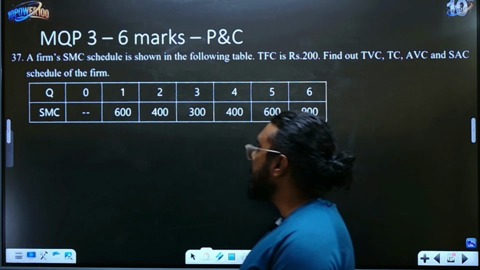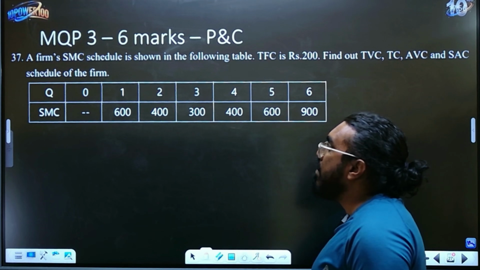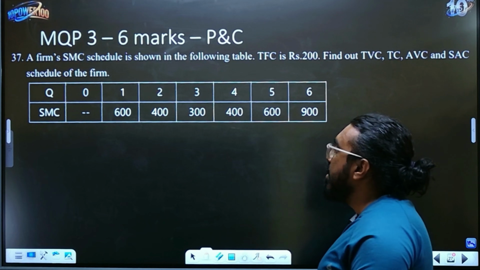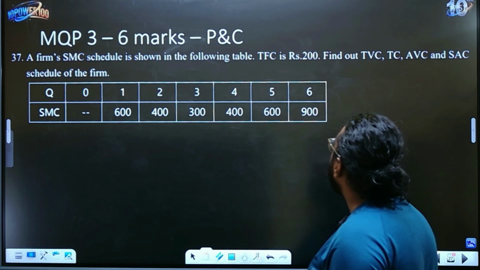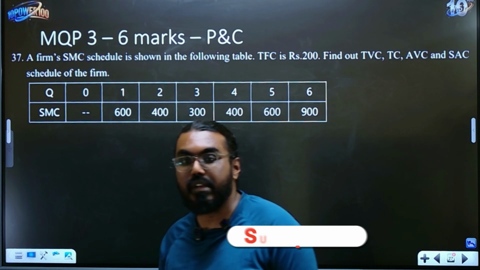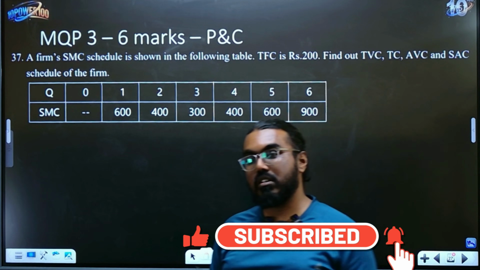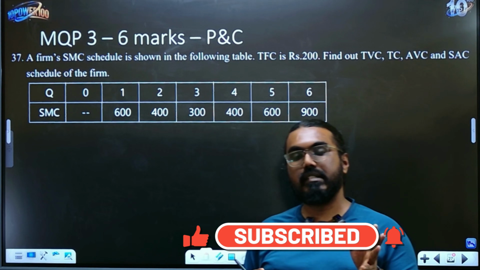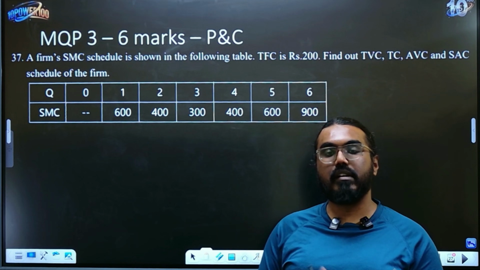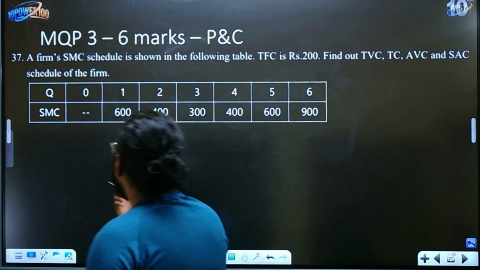So how do you do this? First thing is first, read the question. They have given you the firm's short run marginal cost. So when they have given you SMC, you need to know how to calculate your total variable cost, total fixed cost and everything, right? So be very careful. They are not giving you the variable cost, they are giving you the marginal costs. So if it is marginal, we have already done one question. It is basically the change, right? So in this case, you should be careful and you should see the cumulative elements over here.